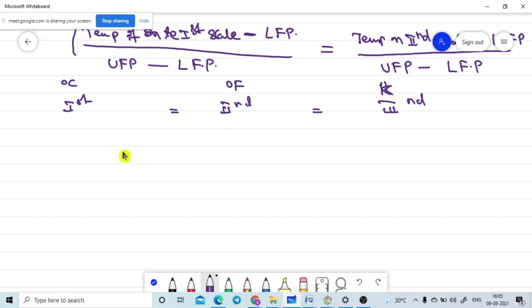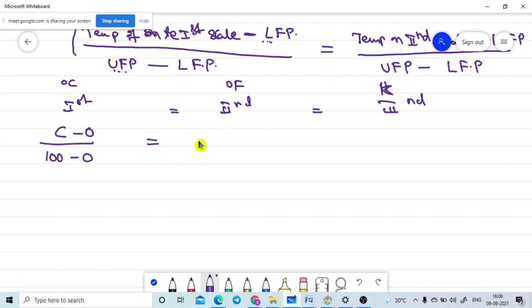Now for degree Celsius, the temperature in the first scale has value C, the value in degree Celsius. What is the lower fixing point in degree Celsius? 0. Divided by the upper fixing point in degree Celsius, 100, minus the lower fixing point, 0. That is equal to the second scale, the Fahrenheit scale, the temperature value on the Fahrenheit scale.